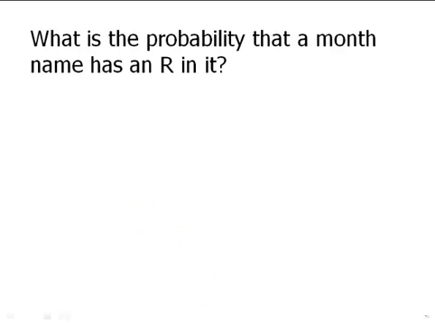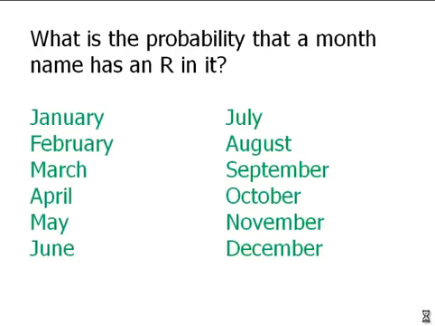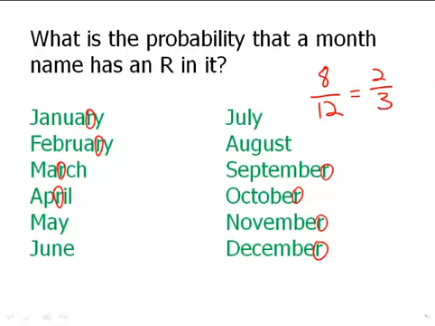So, a very simple example of a calculation. This is far simpler than something you'd see on the test. What is the probability that a month name has an R in it? A very easy way to think about this is we'll just make a list. Here are all the month names in English. We'll just look for the ones that have an R in it. We notice some R's there, some R's at the end here, and it turns out we found 8 month names that have an R in it. So 8 over 12, and of course with any ratio, with any fraction, we always put it in lowest terms, cancel the 4. So the probability that a month name has an R in it is 2/3.